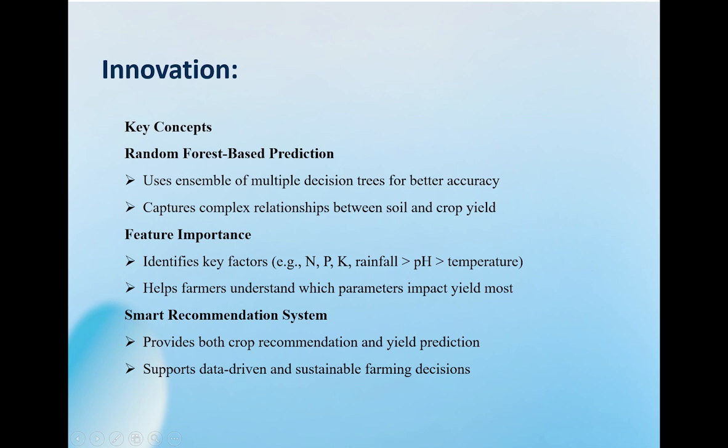Now let's talk about what makes our project stand out. First, random forest prediction that captures complex relationships between soil parameters and crop yield. Second, feature importance analysis that not only tells farmers what crop to grow but also why, based on which soil factors matter most. And third, a smart recommendation system that combines both crop suggestion and yield prediction in a single platform. It is not just a prediction tool, it is a complete decision support system designed for farmers.